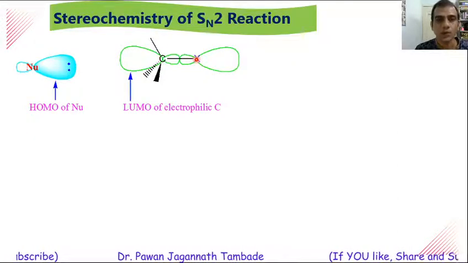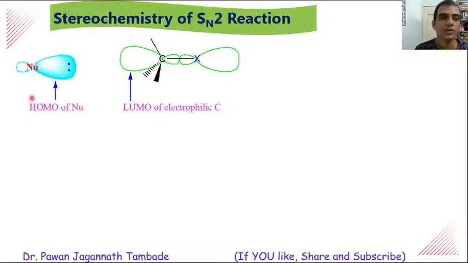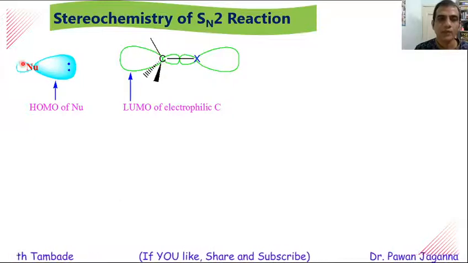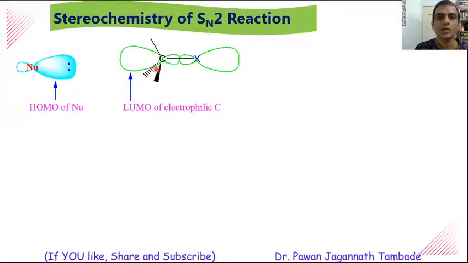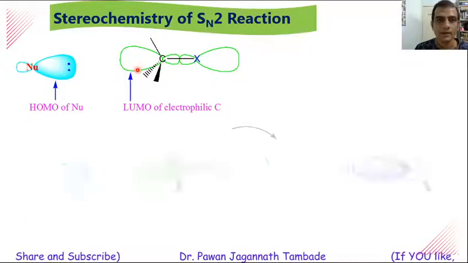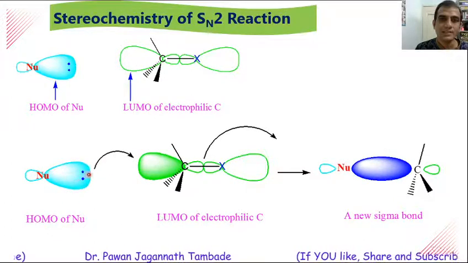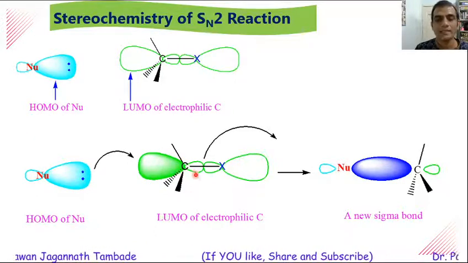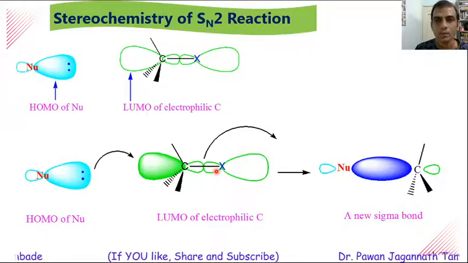So during the course of the reaction, there is a donation of electrons from this nucleophile to this carbon. So the filled atomic orbital of the nucleophile donates electrons to the empty atomic orbital of this carbon, and thus the HOMO of the nucleophile donates its electrons to the LUMO of the electrophilic carbon, and at the same time there is a breaking of the bond between carbon and the leaving group.